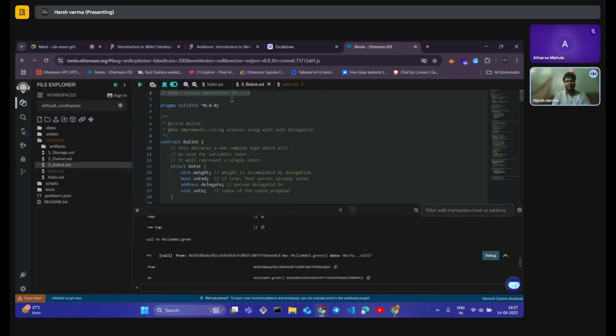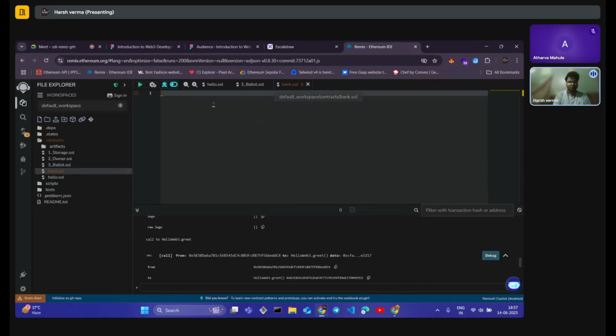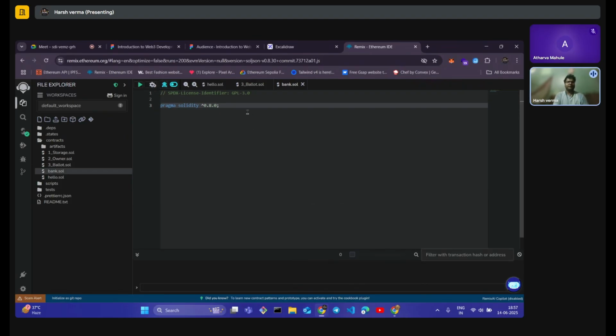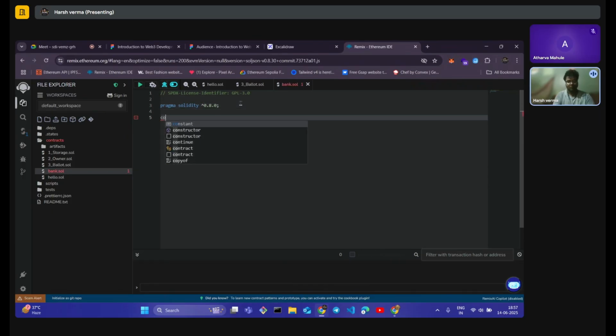Let me just copy the first three lines. These first three lines are going to be the same in every smart contract you come across. The version may vary, but everything else will be the same. Now let's initiate our contract. We will name it SimpleBank.